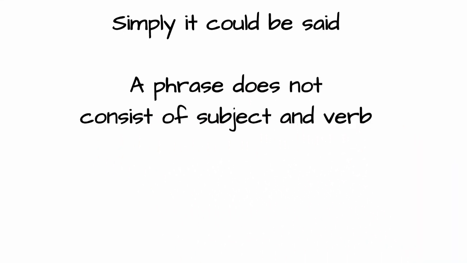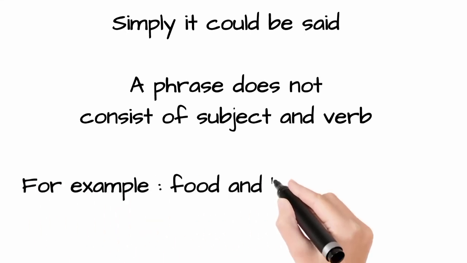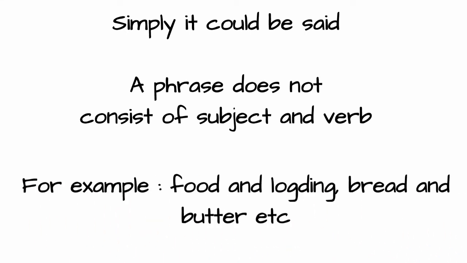For example, on a table, near the wall, at the door, food and lodging. These are examples of phrases because they do not have any subject or any verb. There are simply some words or word categories in the phrases.